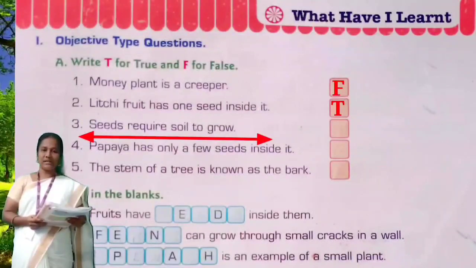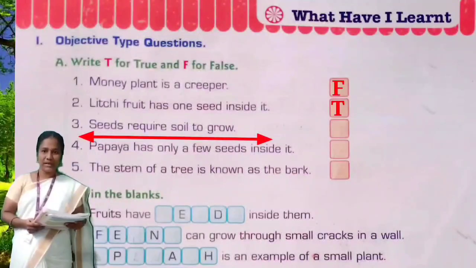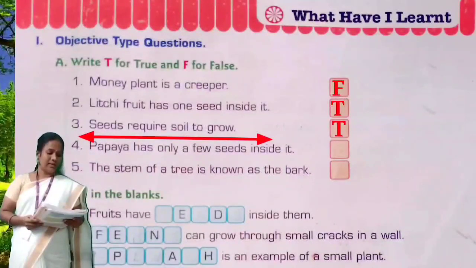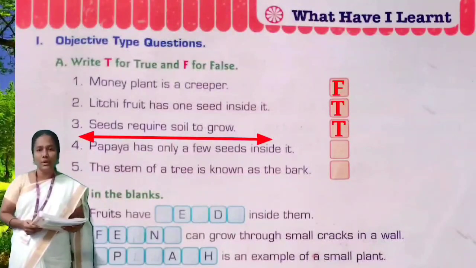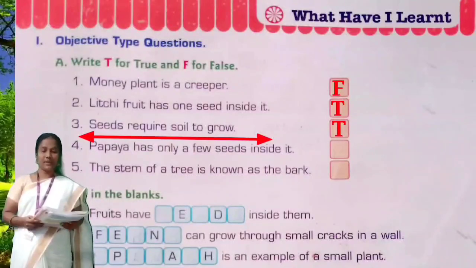Seeds require soil to grow. It's a true sentence. So, you have to write T. True. Okay. Seeds require soil to grow. True. Yes. The next one.